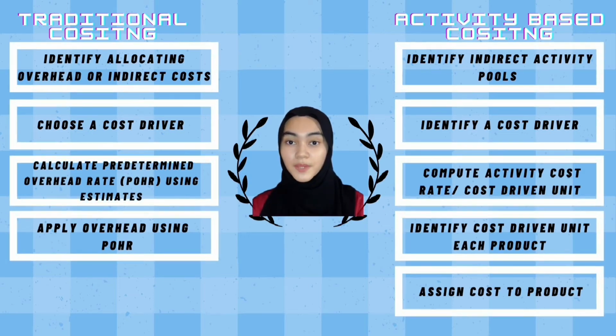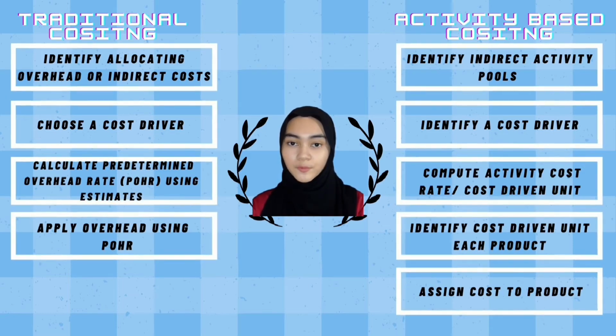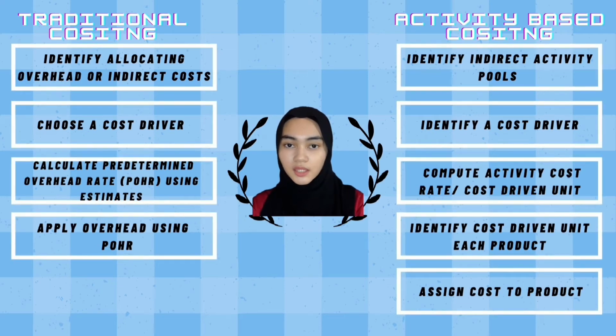Next, activity-based costing (ABC) has 5 steps. Step 1. Identify indirect activity pools. Step 2. Identify a cost driver. Identify the cost driver associated with each activity. A cost driver is an activity or transaction that causes cost to be incurred. For the purchasing materials activity, the cost drivers could be the number of orders placed or the number of items ordered. Each activity could have multiple cost drivers.